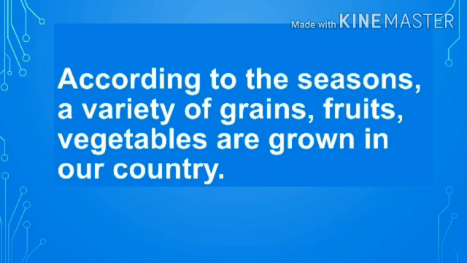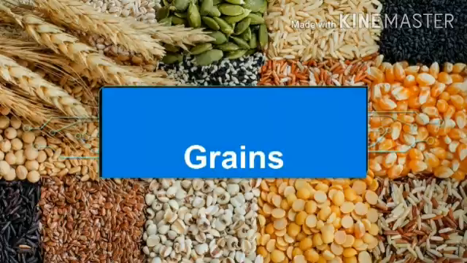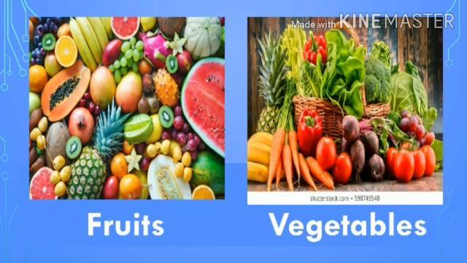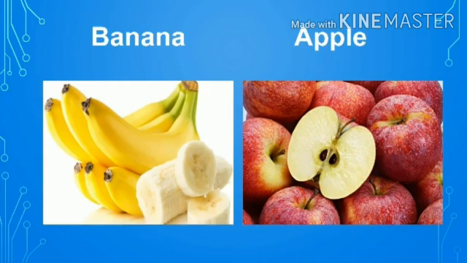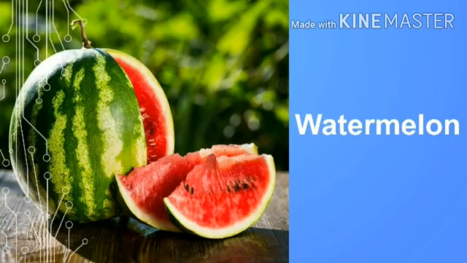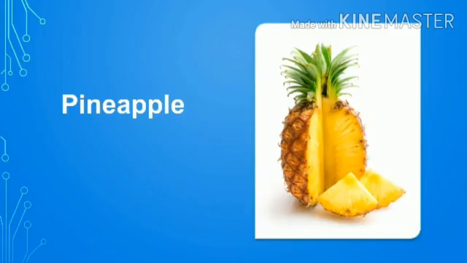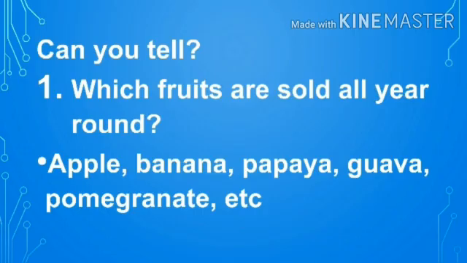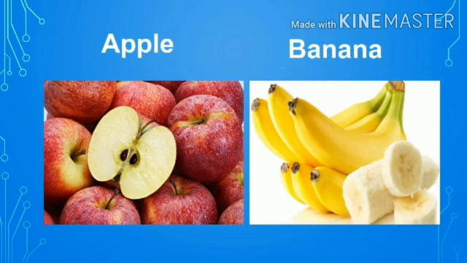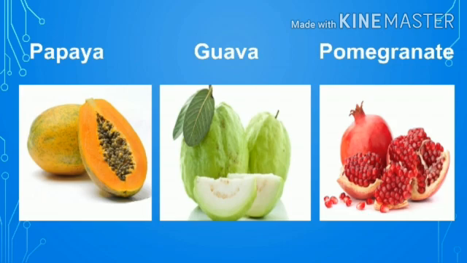According to the seasons, a variety of grains, fruits, and vegetables are grown in our country. When we visit a fruit seller, we see many fruits like banana, apple, watermelon, grapes, pineapple, orange, etc. Can you tell which fruits are sold all year round? Apple, banana, papaya, guava,